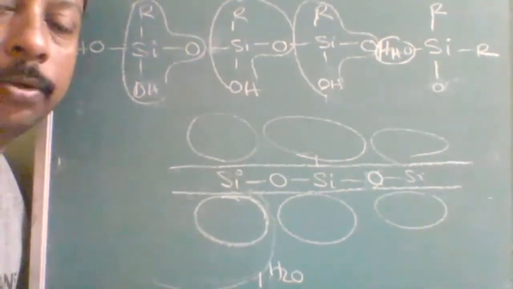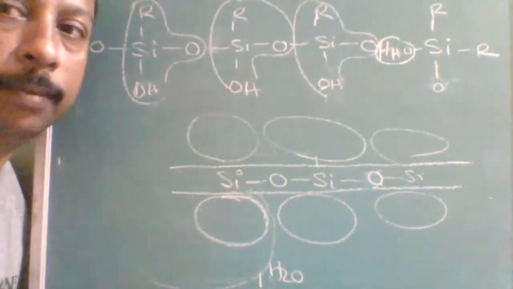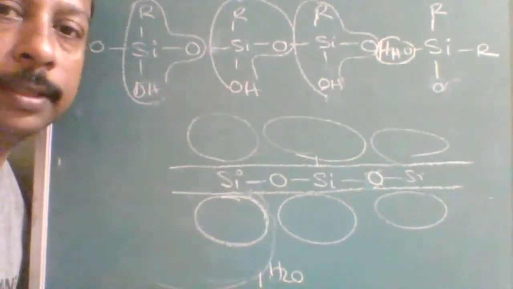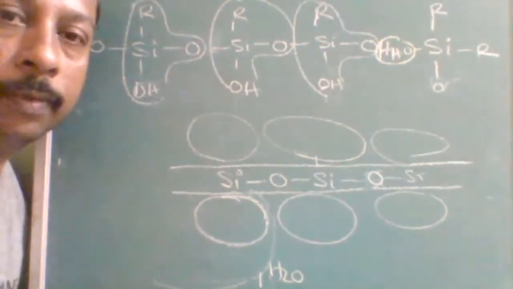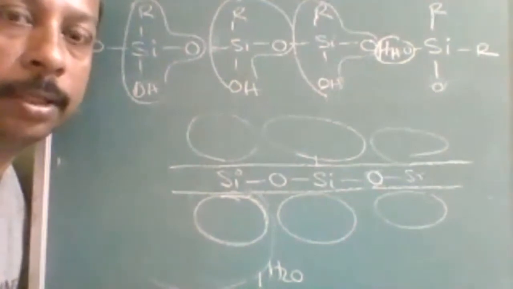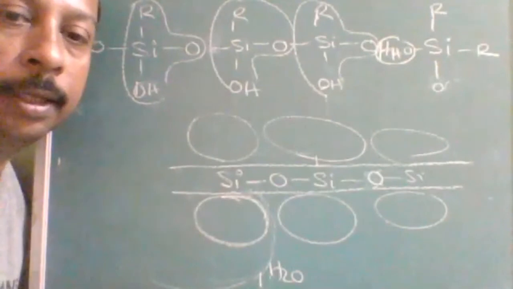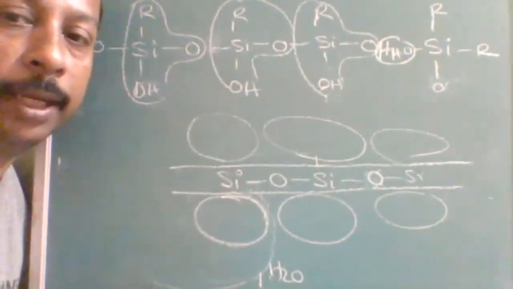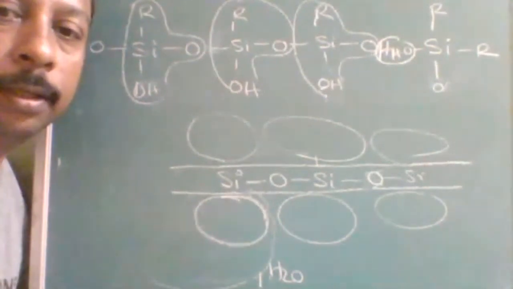I hope all of you understood now. Any problems in this? Silicones is a small topic, important in the sense that I will not say you will get a question from this every time. But if you read at least two paragraphs, the scoring chances are there, though the scope is limited. What they may ask: what the chain contains, why it is water repellent, how we can stop the polymerization, how we can make the branches. These are the only ones, and they may not ask more than this. Okay, is it understood?